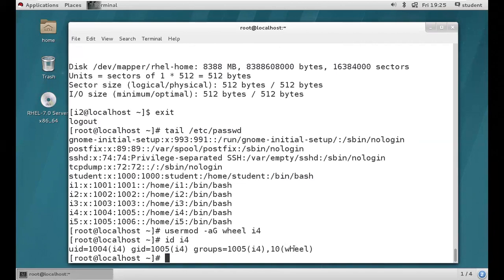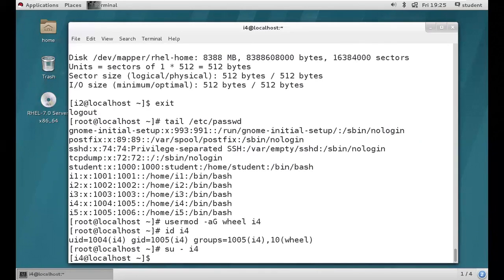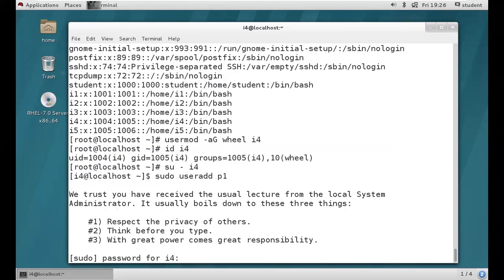The wheel group by default has sudo permission, right? So let's try to log in as I4. Can we execute the sudo command now? Yes, guys. Let's try to execute. What will happen? Let's see. It's asking for a password. Actually, the wheel group doesn't have the no password option enabled.